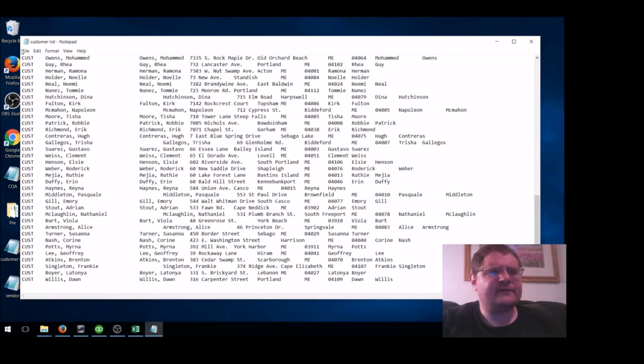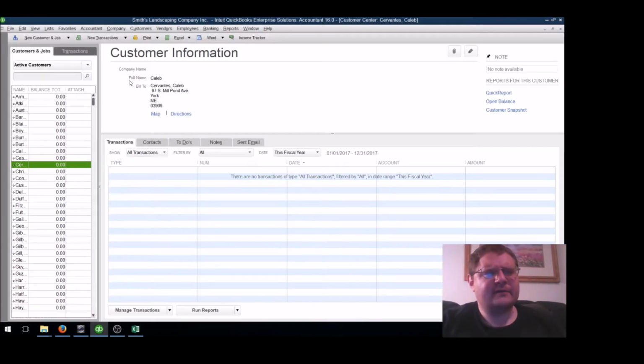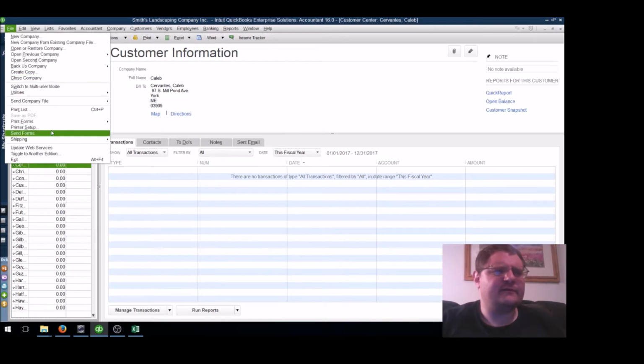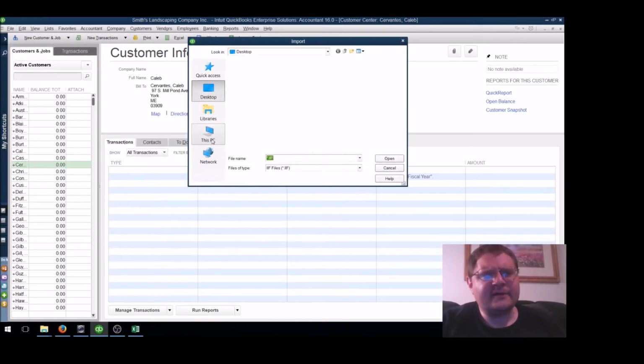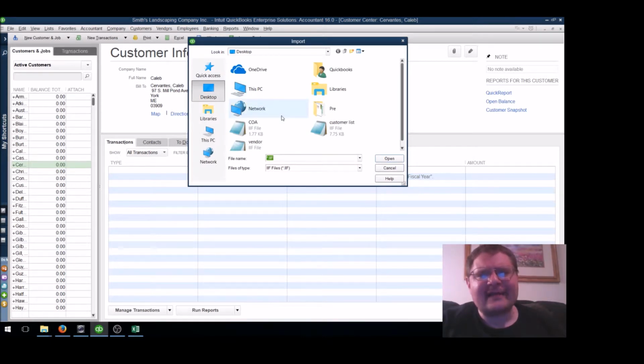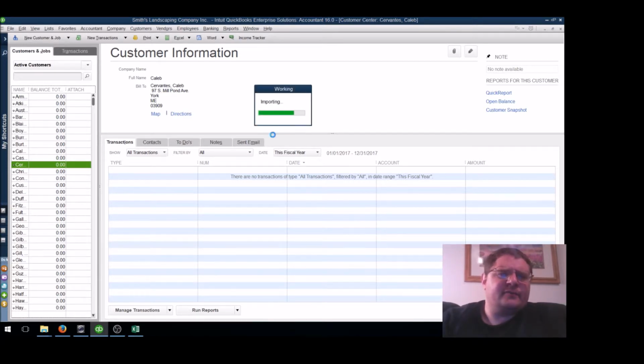So let's get this information into the customer list, and here we are. Let's pull up QuickBooks and go to File, Import. I have to import this one a second time. I lost the last name, it didn't quite work the way it should have. So as you can see, this is going to go through its importing process and make the correction so that we have the last names.